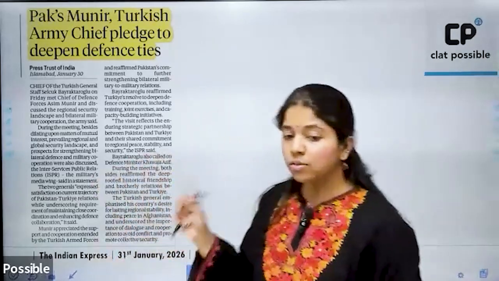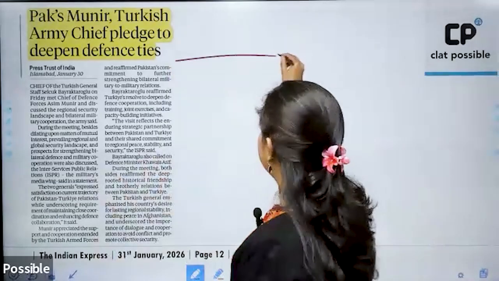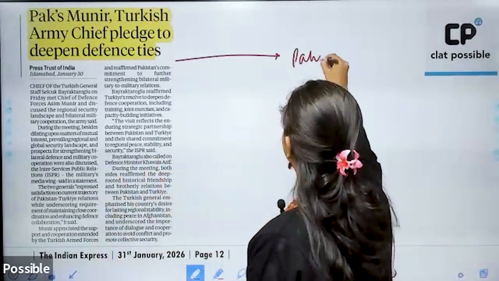This was in the news. Why I'm taking this up is only that you have to keep in mind the Pahalgam attack.